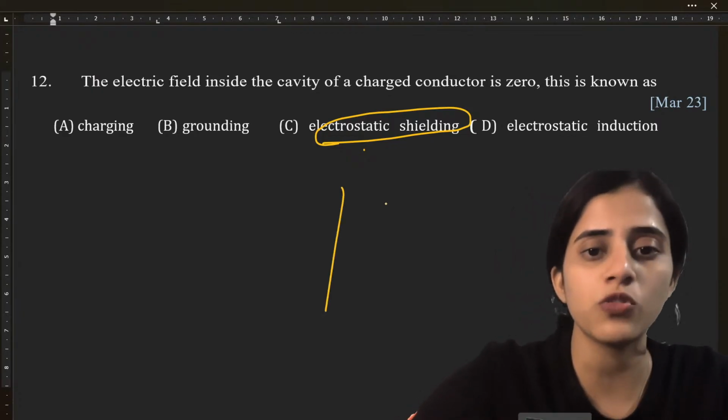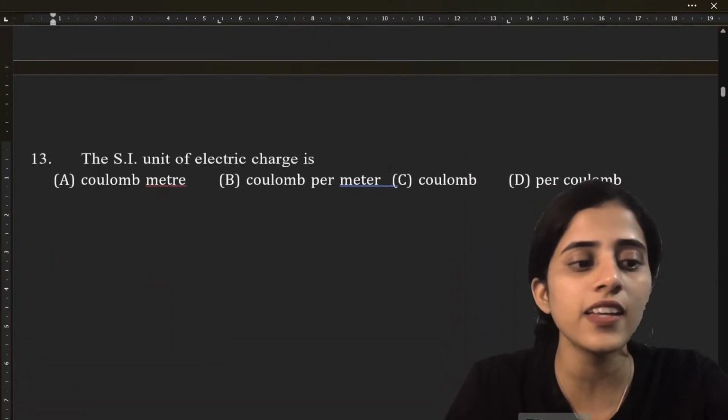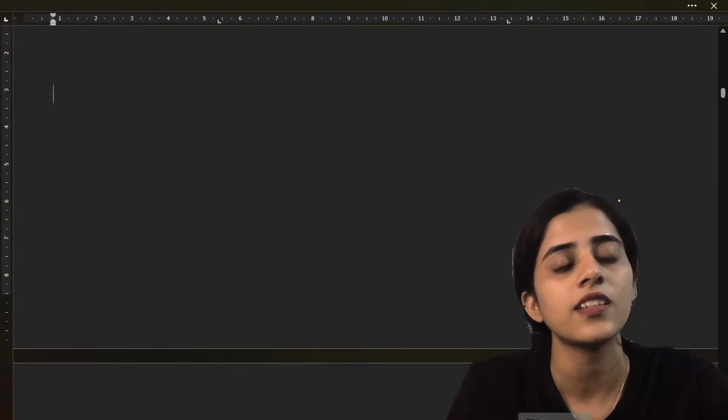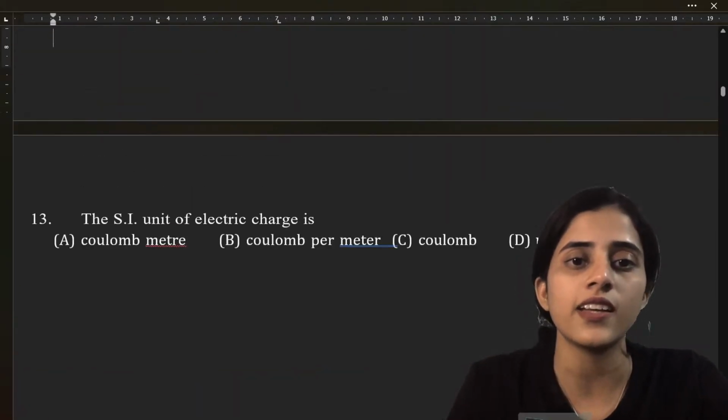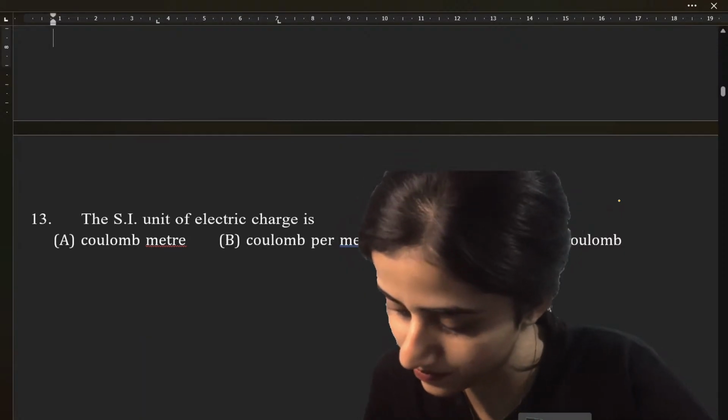Okay, let's move on to the next question. The SI unit of electric charge is? What is the SI unit of electric charge? Easy peasy question.